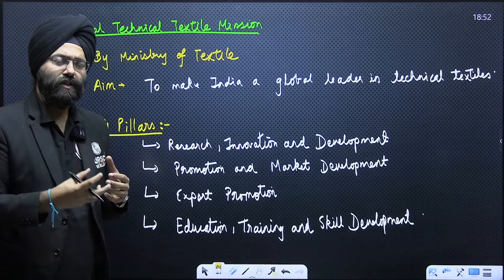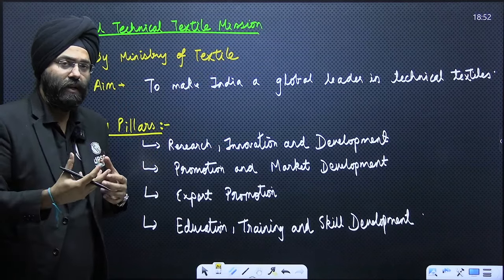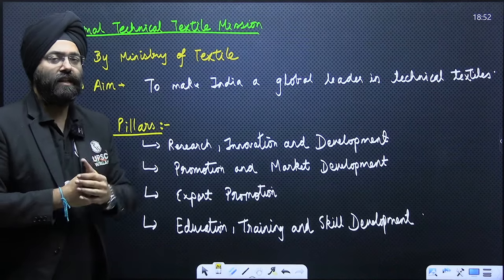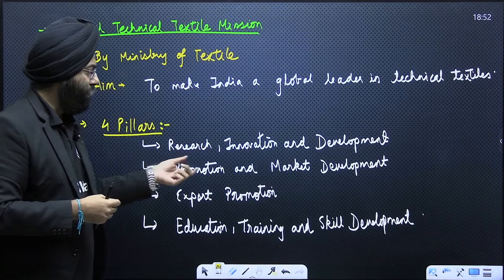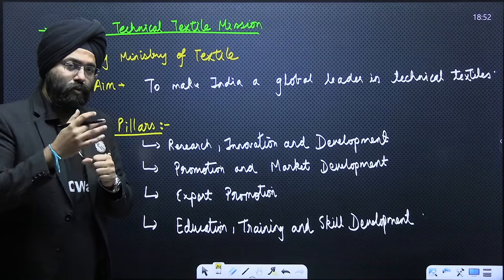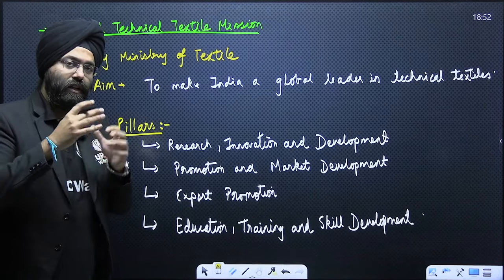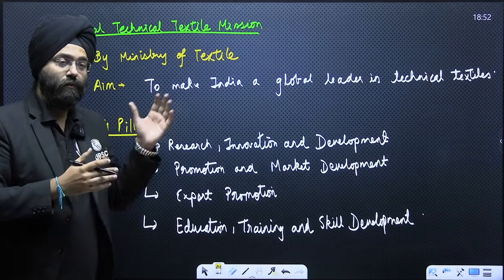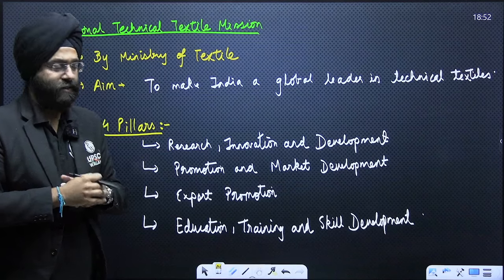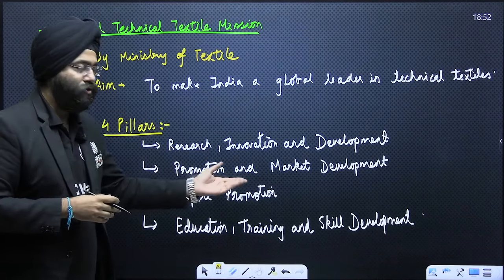That means new research, new developments and innovations need to be made so that we can improve the quality and the functionality of the textile that is being created. Next is promotion and market development. Why? We can not only be the major domestic consumers, but we can also be the country which can export. As we've already mentioned, we can be a major exporter of technical textiles. Next is export promotion, as we have already mentioned.